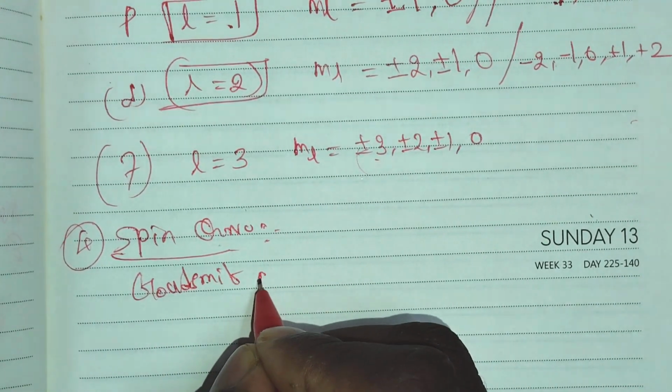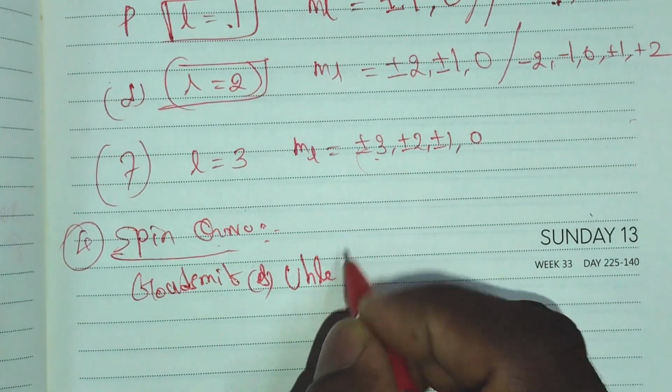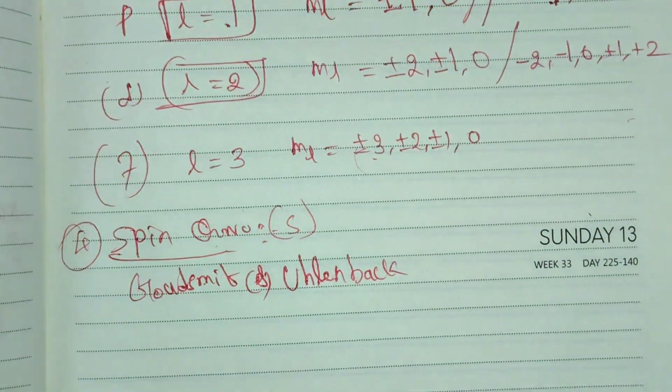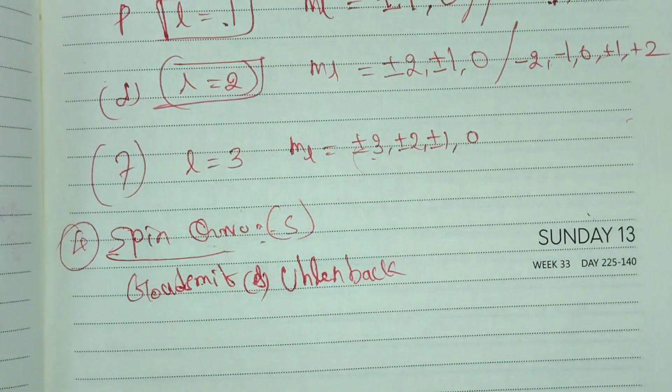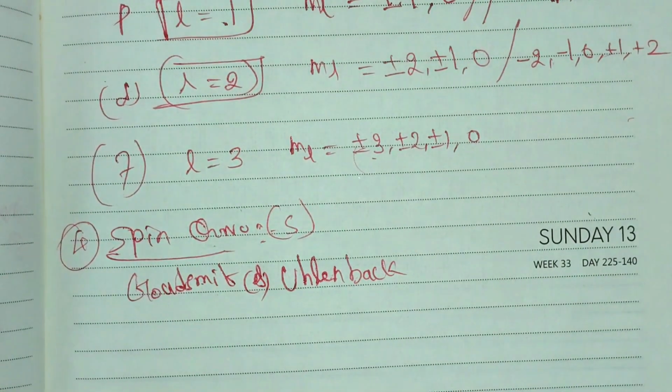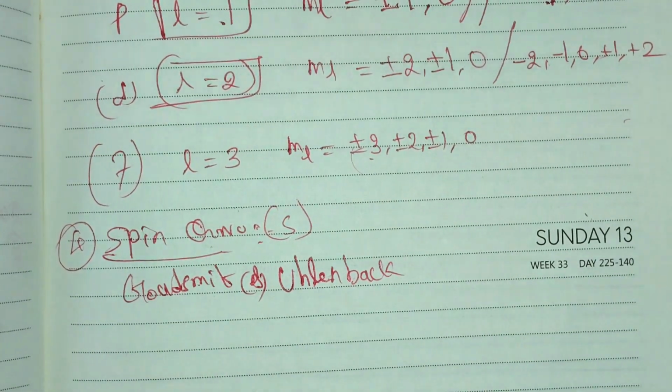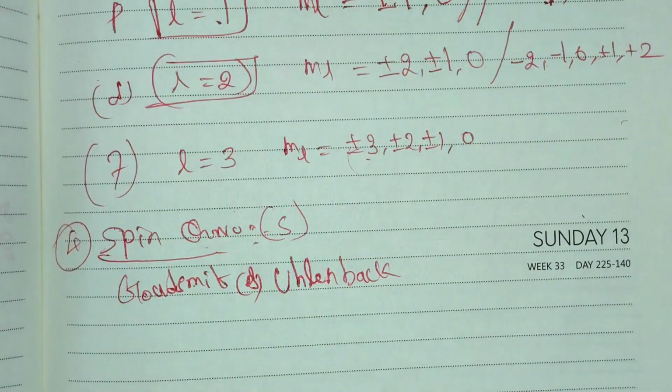Goudsmit and Uhlenbeck. Okay, so it can be represented as a small essay. In general, we know that an atom has fundamental particles: electron, proton, and neutron. The proton and the neutron together make up the nucleus. But the electron has an orbit, revolving around the nucleus.